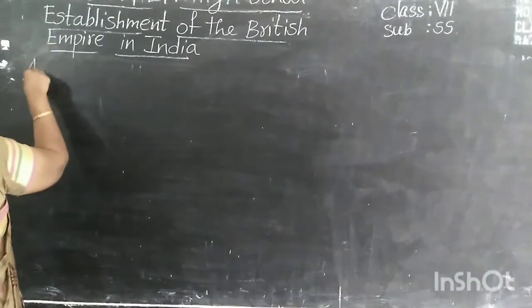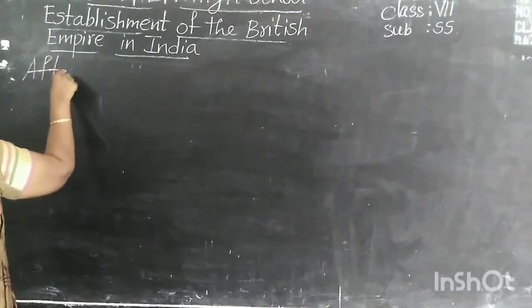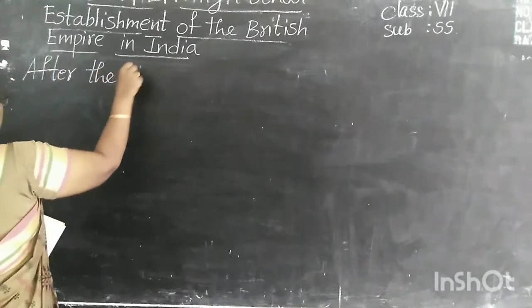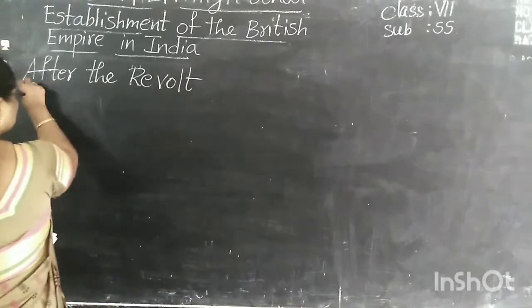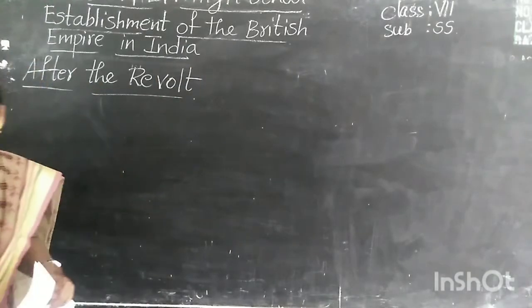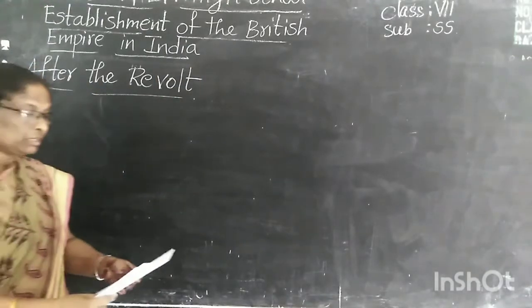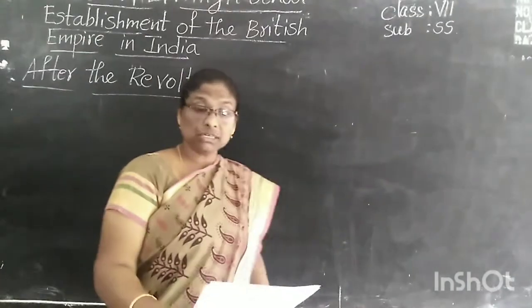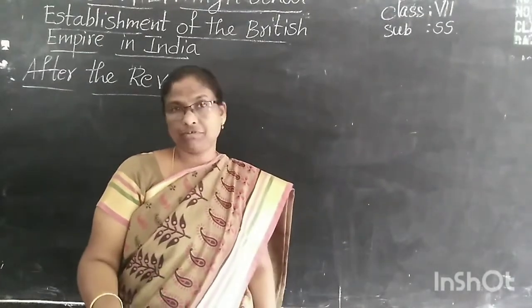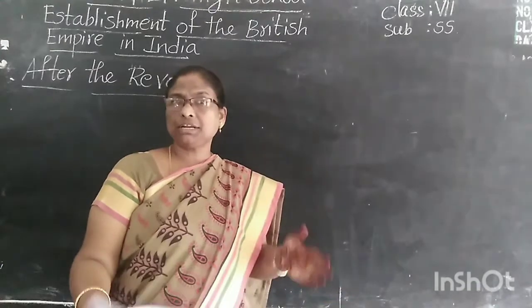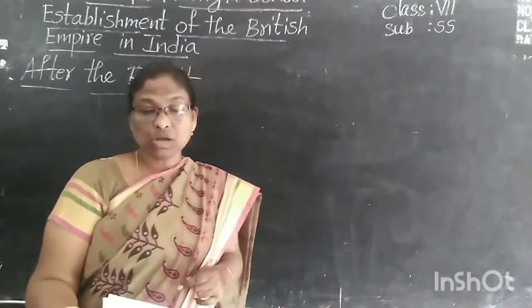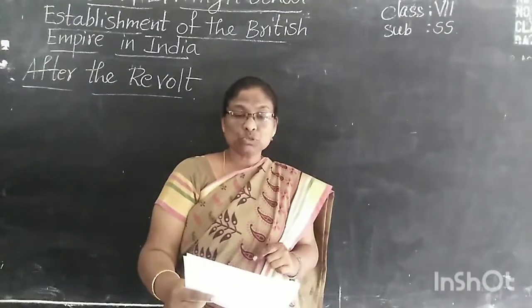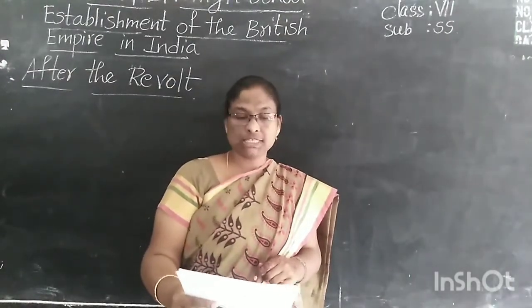After the revolt, it took the English hardly one year to suppress the revolt of 1857.